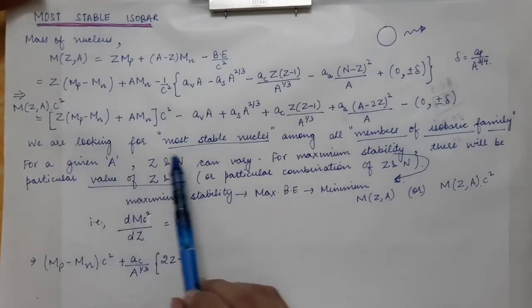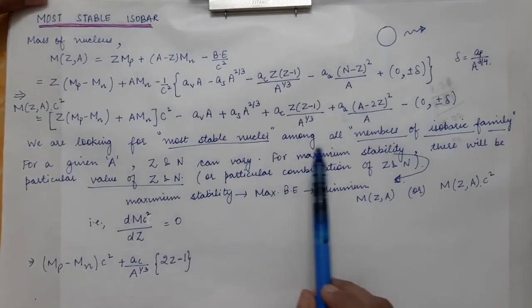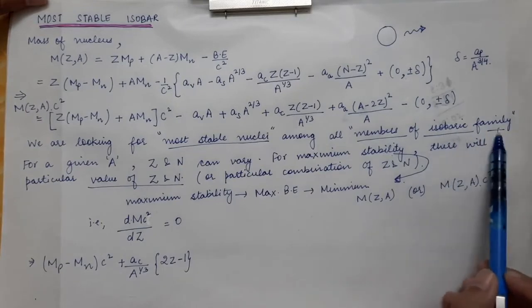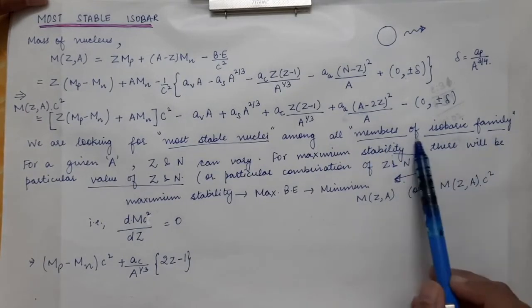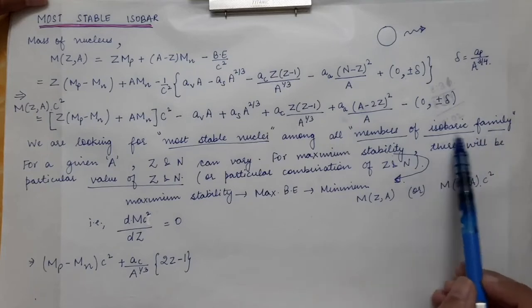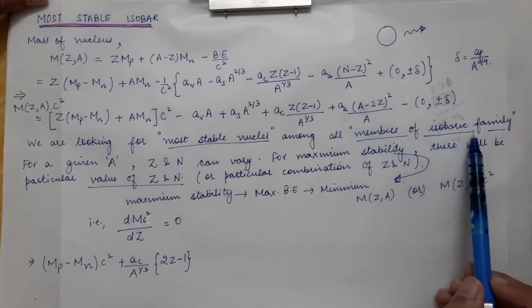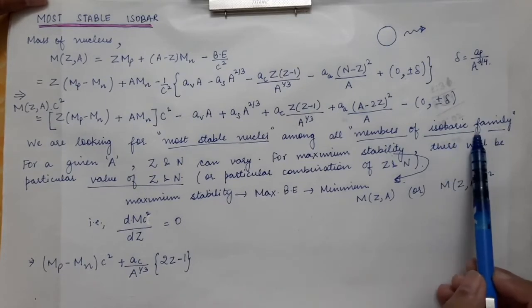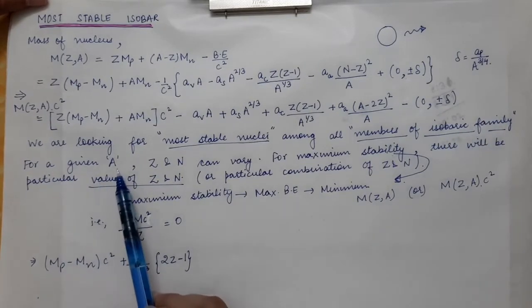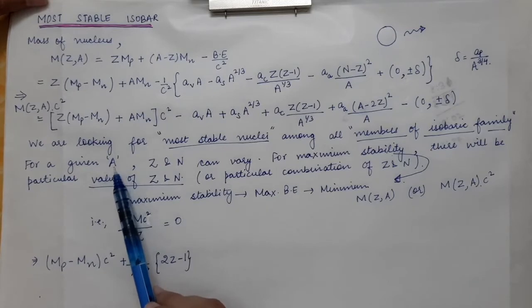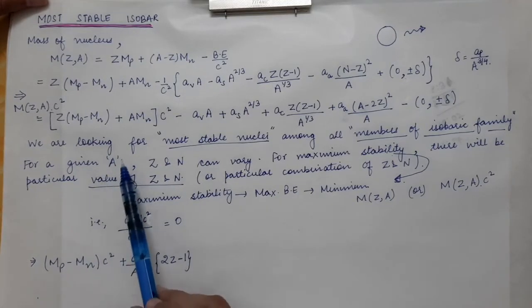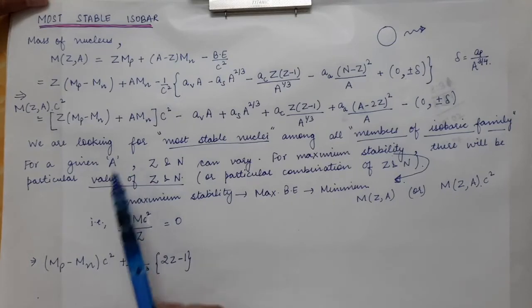So we are looking for the most stable nuclei among all the members of isobaric family. In an isobaric family there will be a lot of members, that is a lot of nuclei will be present, which have the same mass number. So for a given value of capital A, let's say capital A is equal to 100, the total number of nucleons present in the nucleus is equal to 100.